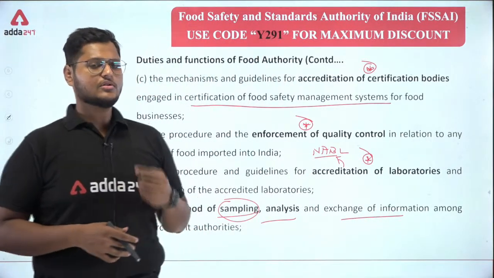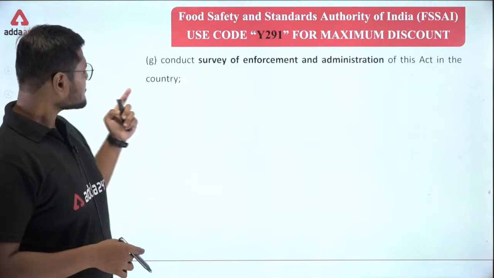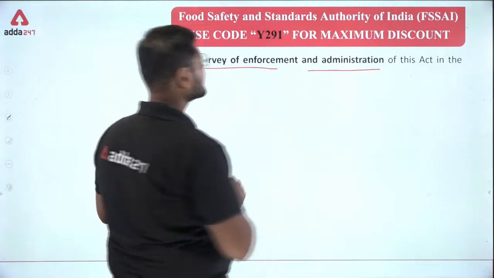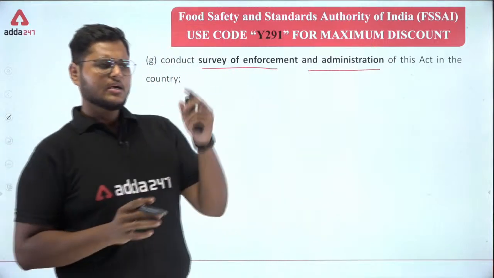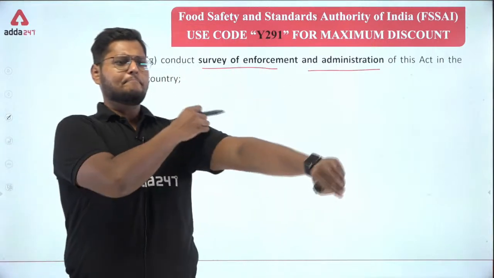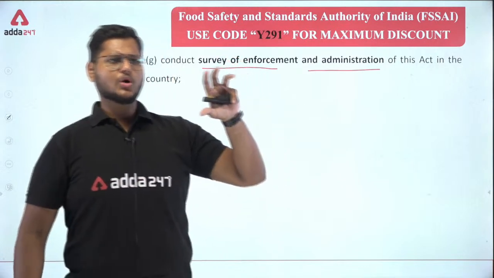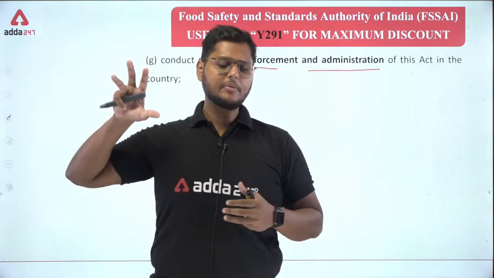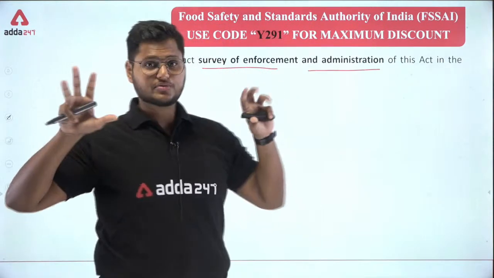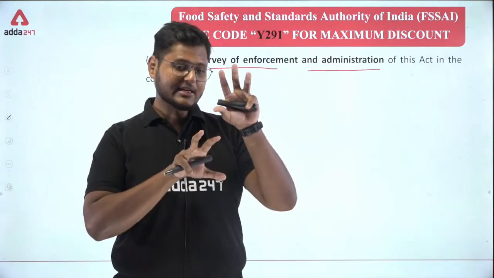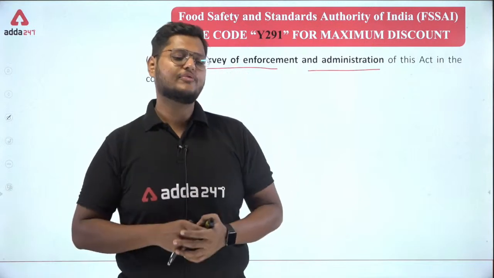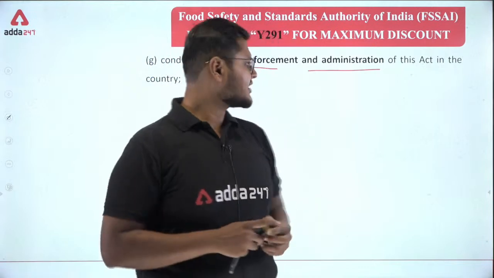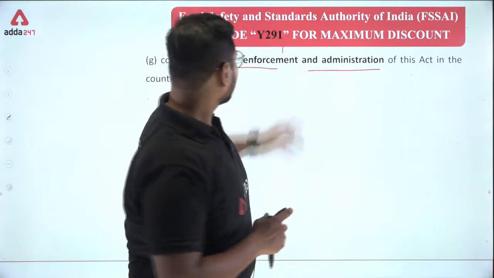Okay, so next, conduct survey of enforcement and administration. Now what exactly is this thing? There is a team which usually takes care of the rules and regulations. There is a team which takes care of the enforcement. Now there is another team which takes care of the official administration.